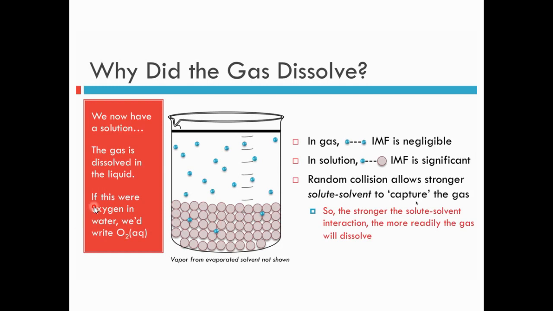If this were oxygen in water, then we have to write O2 aqueous. Aqueous means the oxygen which is inside the water. If we write CO2 aqueous, it means carbon dioxide inside the water. If it is only gas, then we write O2 gas, with G in brackets. So if it is written as O2 aqueous, you have to understand that this oxygen is the dissolved oxygen present in the water.